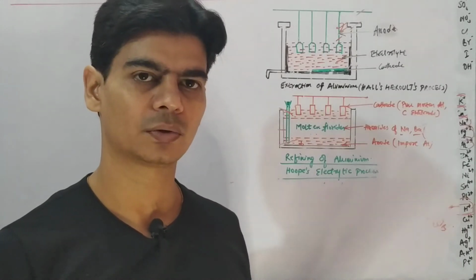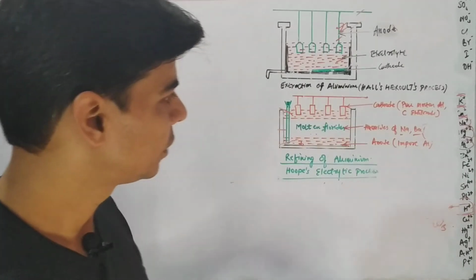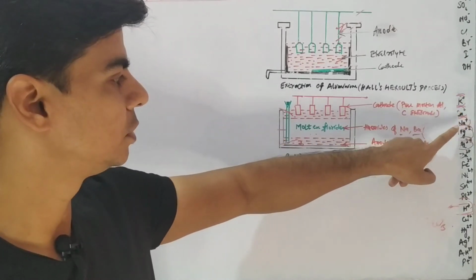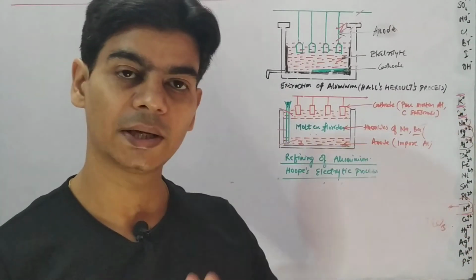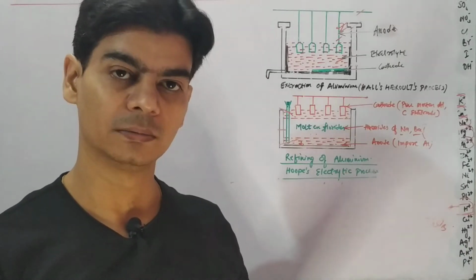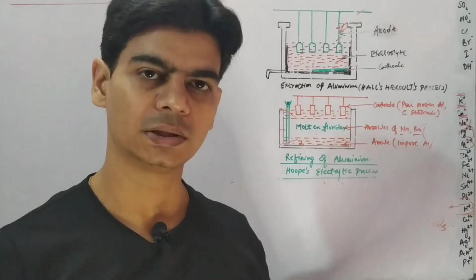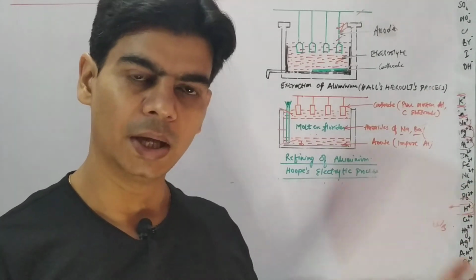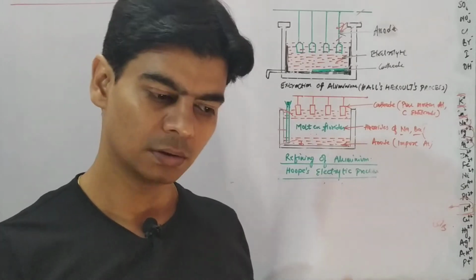They need to be electrolyzed in molten state, right? For example, potassium oxide, calcium oxide, or potassium chloride, calcium chloride, magnesium chloride cannot be electrolyzed in aqueous state. They are electrolyzed in molten state.